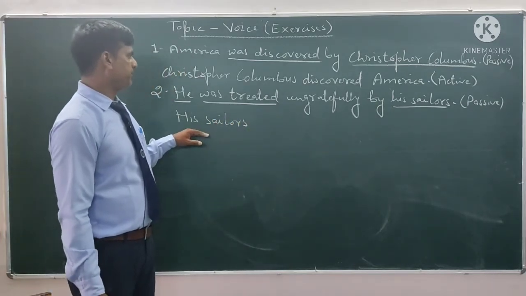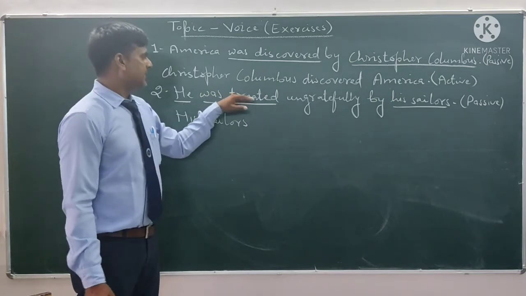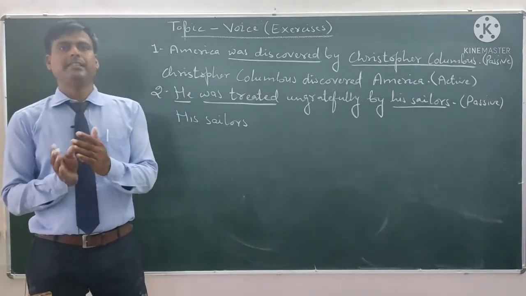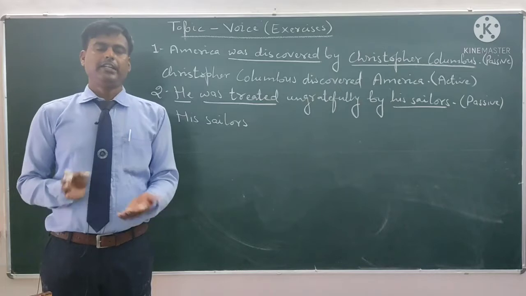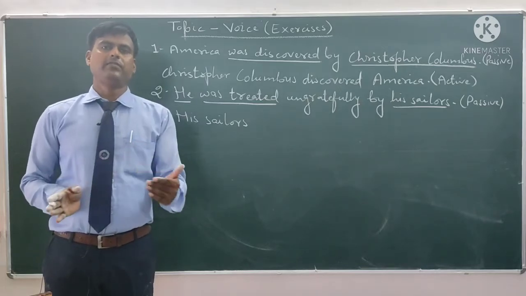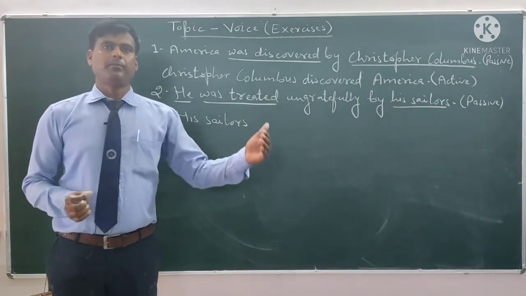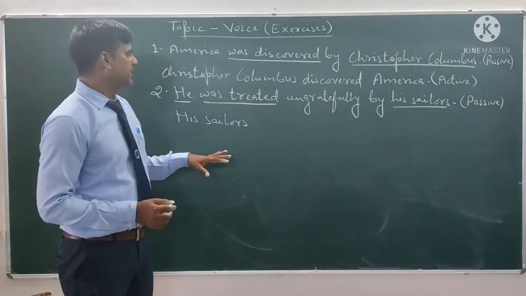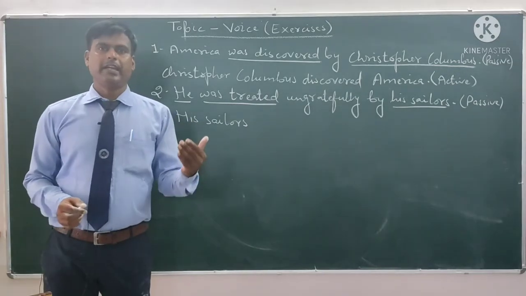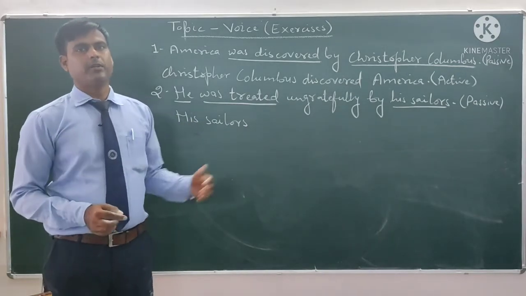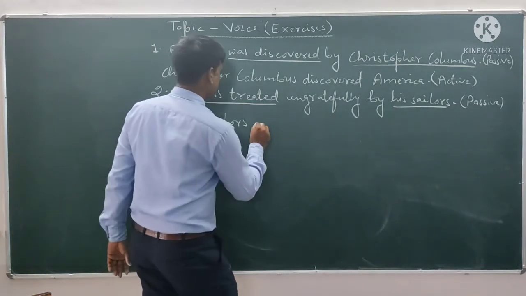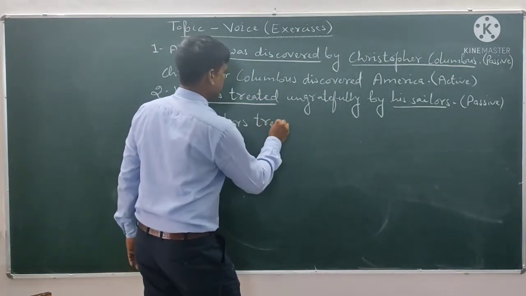Was treated tells us that the sentence is in simple past tense, and in simple past tense active voice we use second form of main verb. We use the second form of the verb in simple past tense in active voice. So the second form is treated.